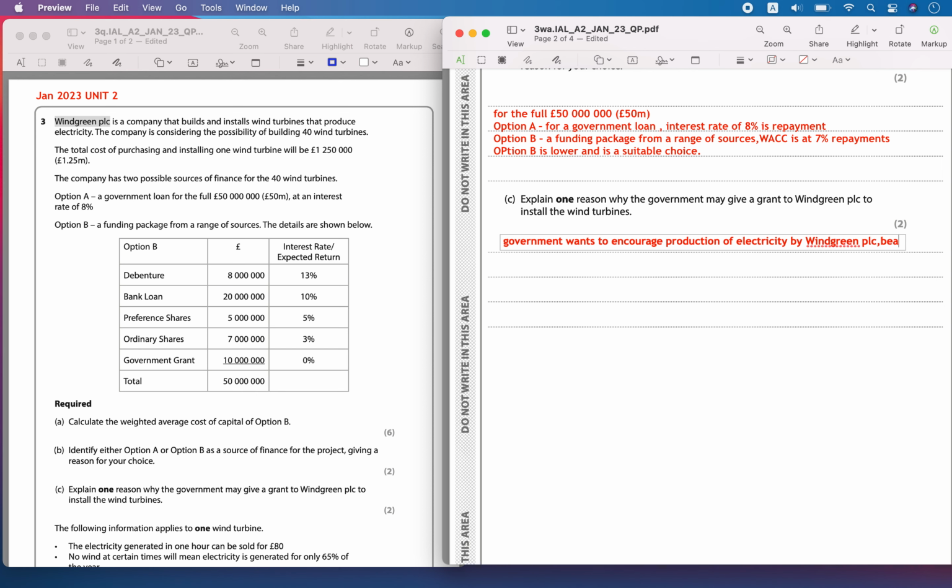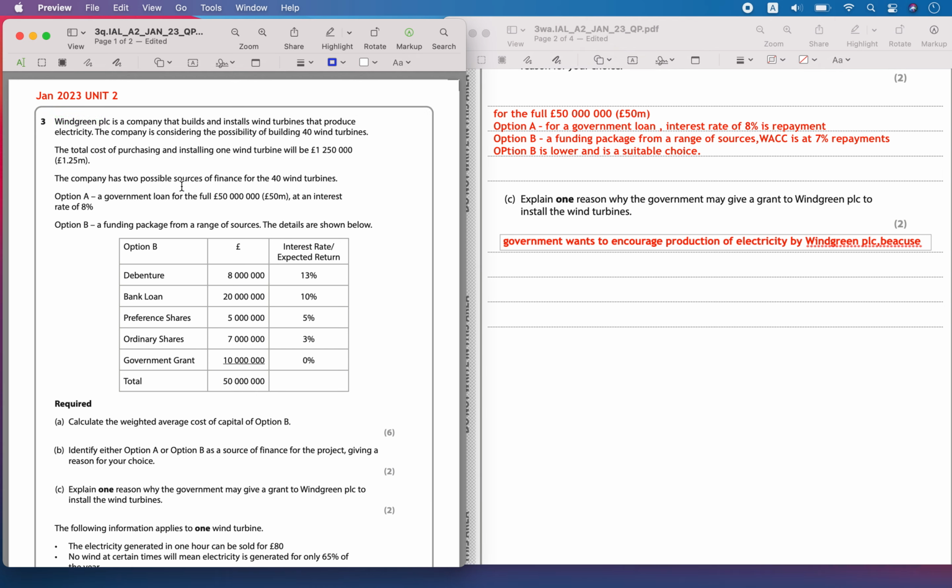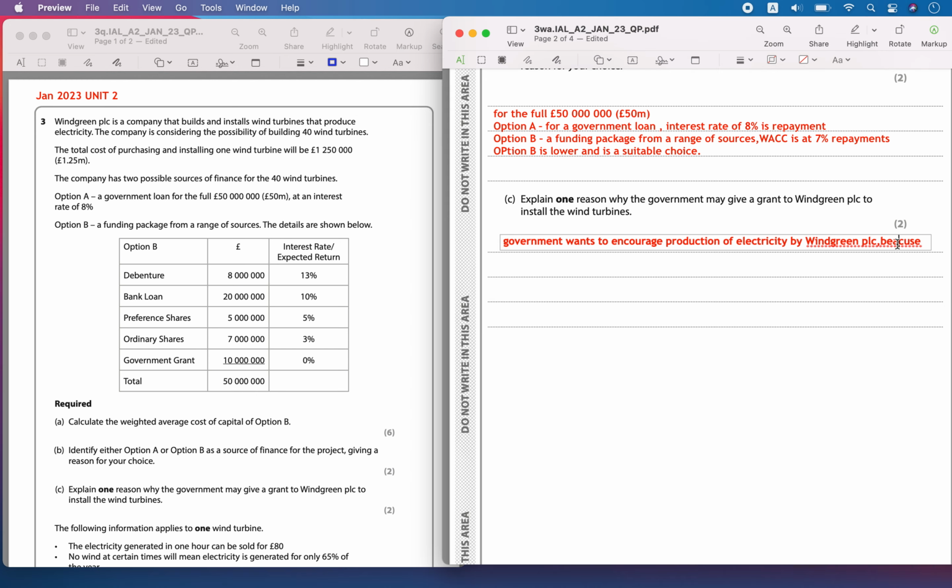It is probably giving a grant especially because it is a green source of energy. So what do you mean by green source? It is a sustainable source, which means it is going to remain there forever. Wind is not going to get depleted.